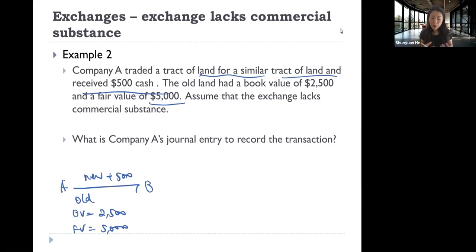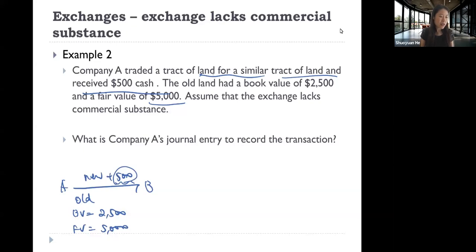However, here it is kind of a middle situation. It is only receiving 500. Because company A is receiving cash, its intention is not as questionable as in the previous situation. So depending on what this 500 is as a percentage of the total value, which is 5,000, we can recognize either part of the gain or the whole difference as the gain.